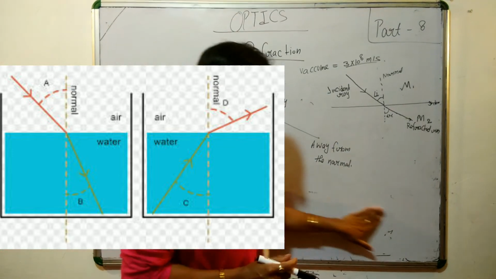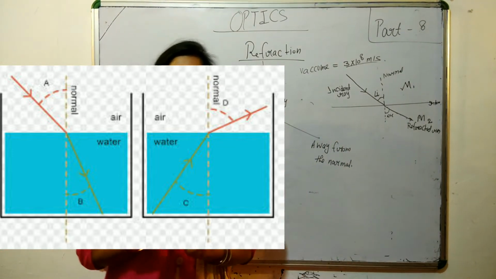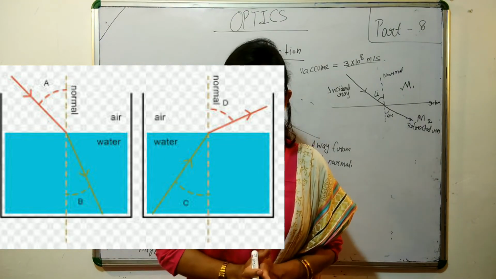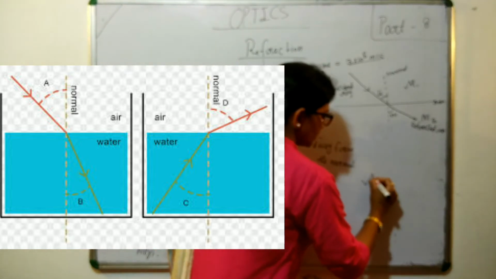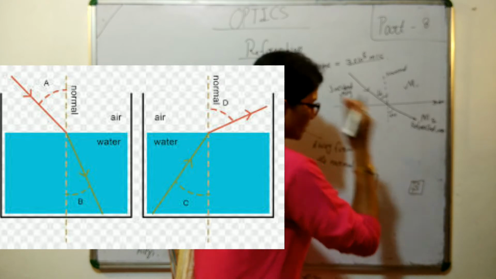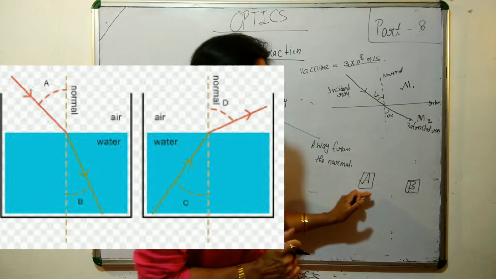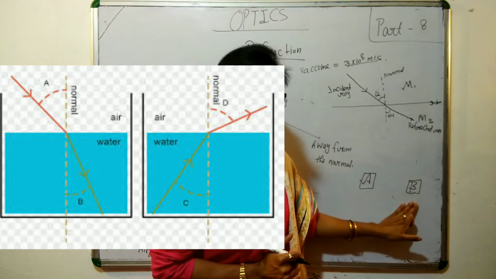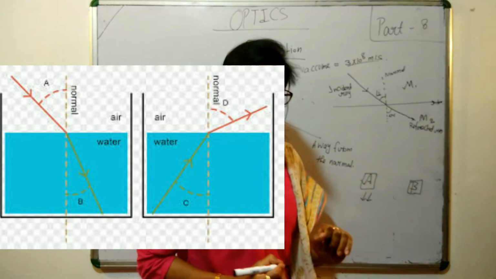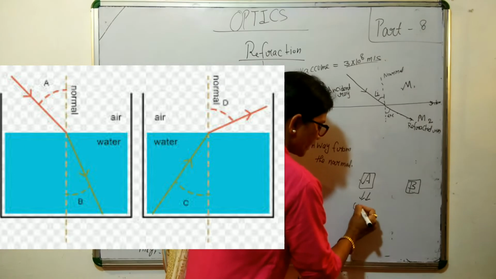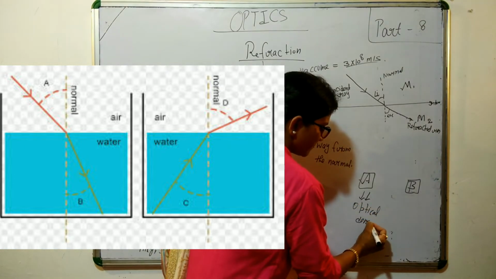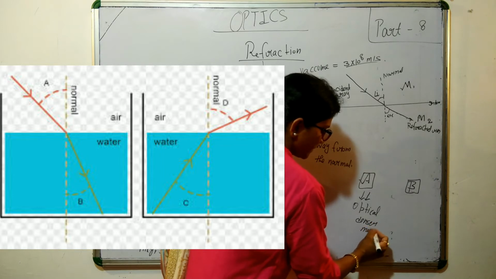We have seen the speed of light changes from one medium to the next medium. Suppose there are two media, A and B. If the speed of light reduces in comparison, then it is known as the optically denser medium.